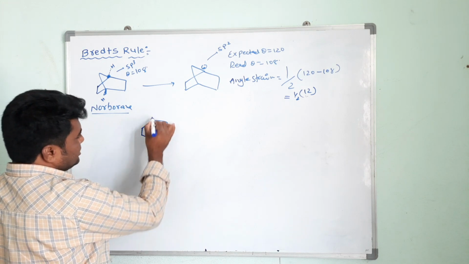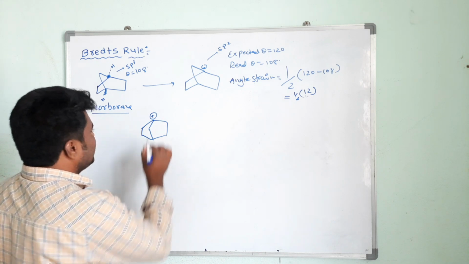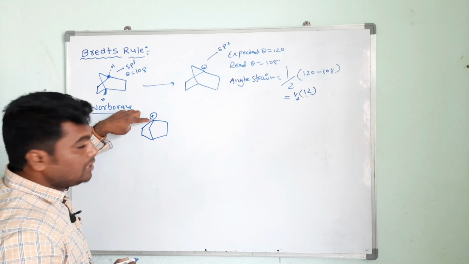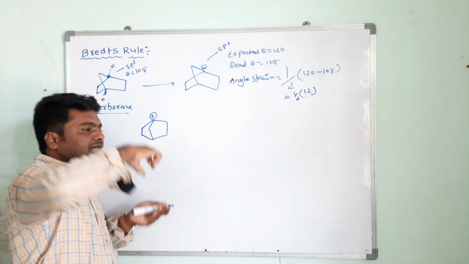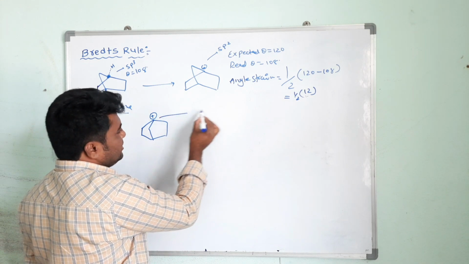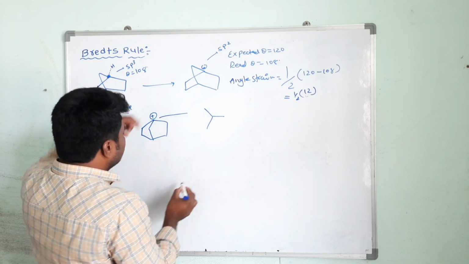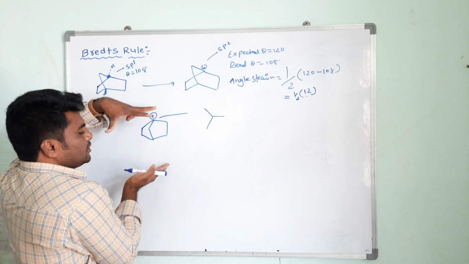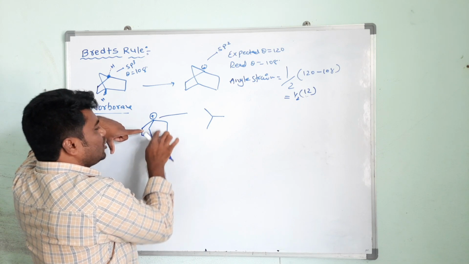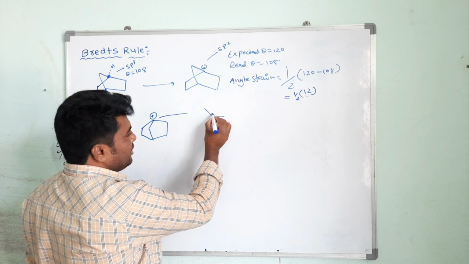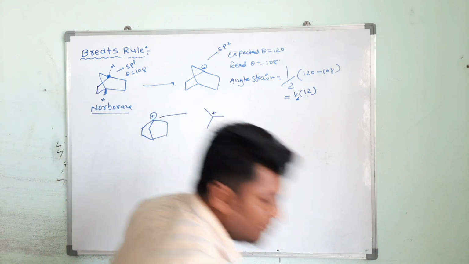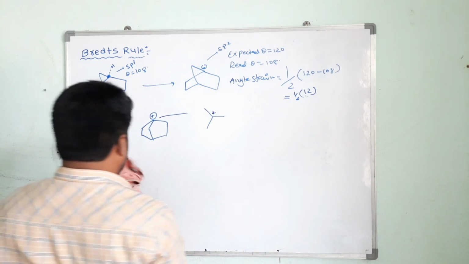Okay, now see. This is a carbocation, so sp2 hybridization. If this carbon atom undergoes sp2 hybridization, these bonds must come into the plane, a planar structure like this. When they come into the plane, these bonds come closer to each other. It means there is a repulsion between the bond pair electrons. Are you getting my point? So that's why this bridgehead carbon atom does not come into the plane. Understood now?